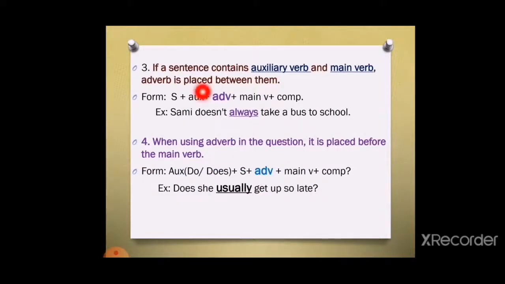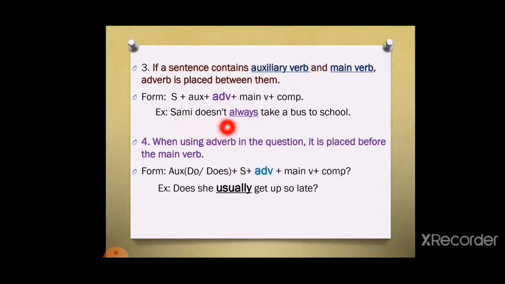The third position, if a sentence contains auxiliary verb and main verb. Here, if the sentence has two verbs, the first one is auxiliary and the second is main verb, adverb is placed between them, between auxiliary and main verb. Let's see the form. Subject, auxiliary, plus adverb, plus main verb, plus complement.